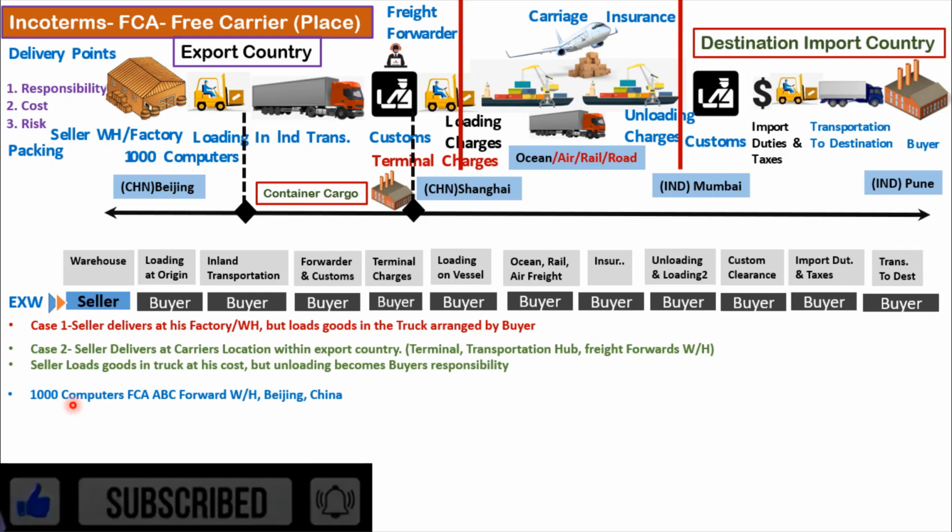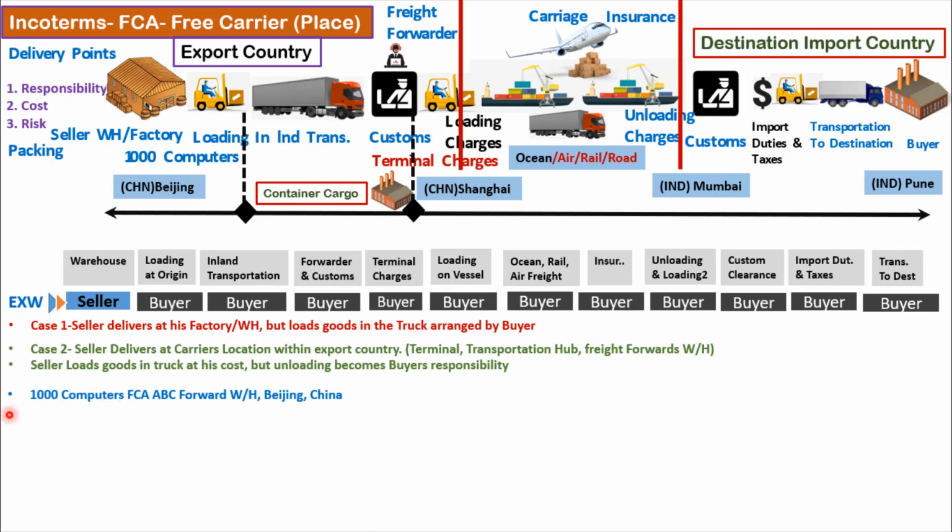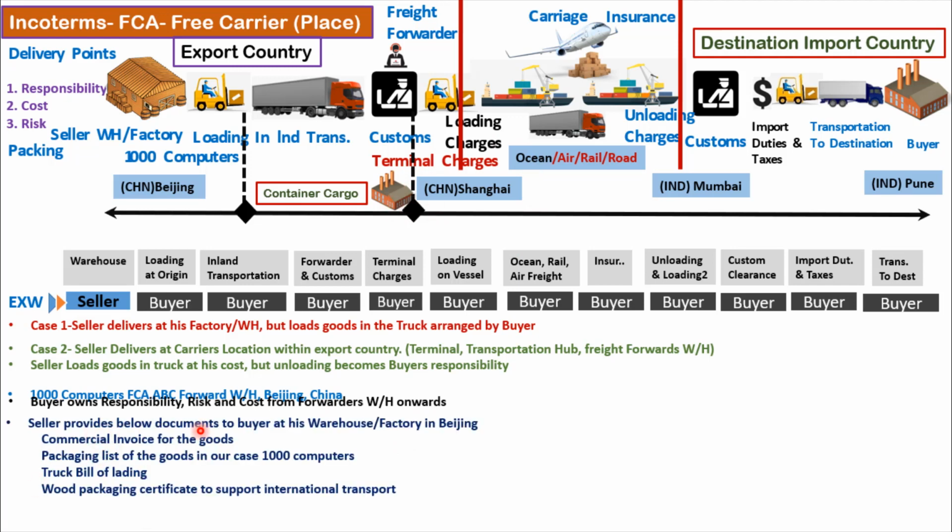So the naming convention is 1000 computers FCA ABC at Forwarder Warehouse, Beijing, China. Buyer owns the responsibility, risk and cost from the forwarder's warehouse onwards. Seller provides the below documents to the buyer at his warehouse or factory in Beijing, or he may provide these documents at the forwarder's warehouse as well: the commercial invoice for the goods, packing list of the goods for 1000 computers, truck bill of lading, and wooden packaging certificate for the international transportation. So this is how the FCA Incoterm works.